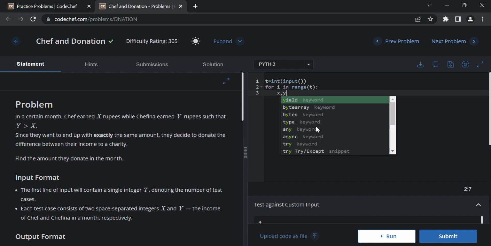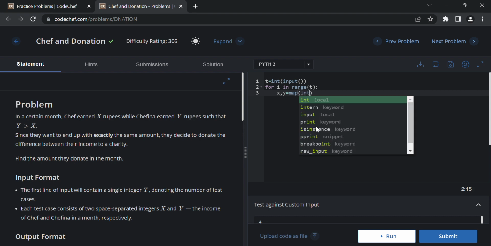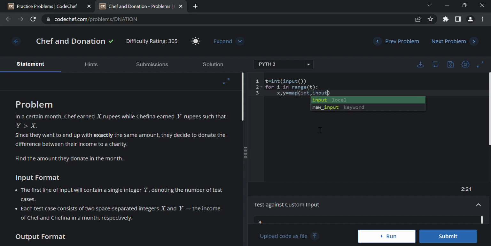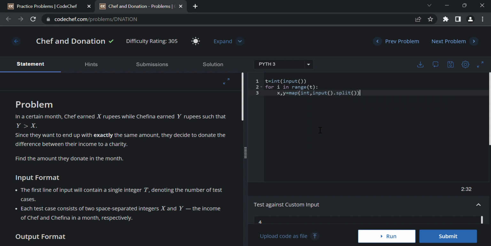X and Y are the incomes of Chef and Chefina. We have to store this in one variable and find the difference Y minus X, because of this condition here, Y is greater than X.